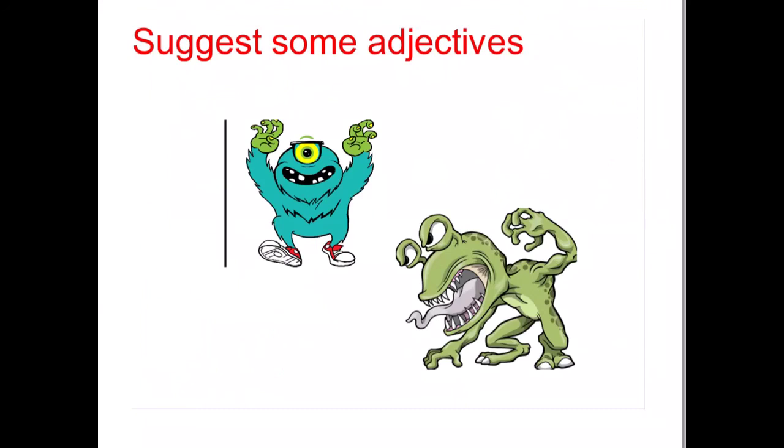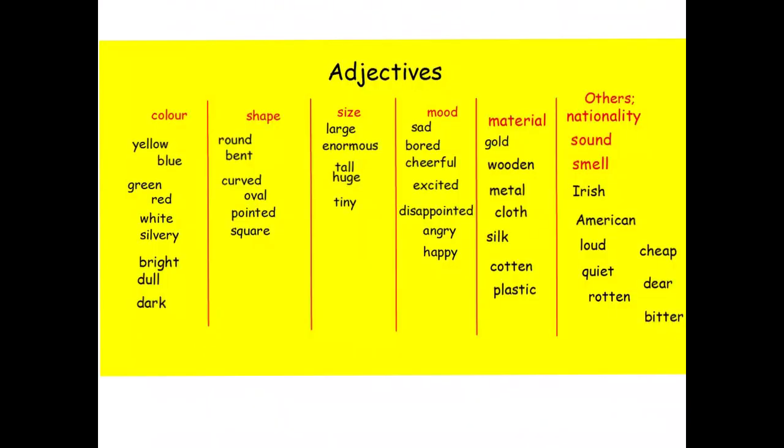Well, on the next slide I'm going to show you lots of different categories that adjectives can fall under, and it might give you some inspiration. So adjectives can be colours, they can be shapes, they can describe the size, they can be describing somebody's mood, they can be materials, and some other categories include nationalities, sounds and smells. For example, Irish, American, loud, quiet, rotten, cheap, dear, bitter. This slide is filled with adjectives, and there are thousands more.